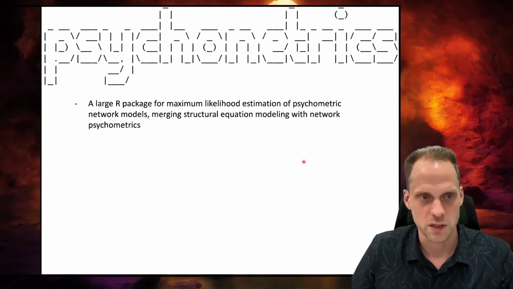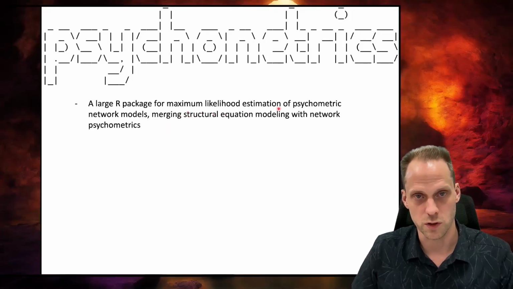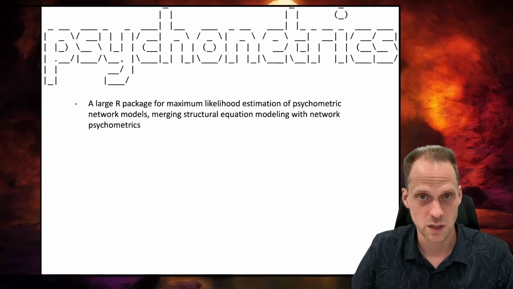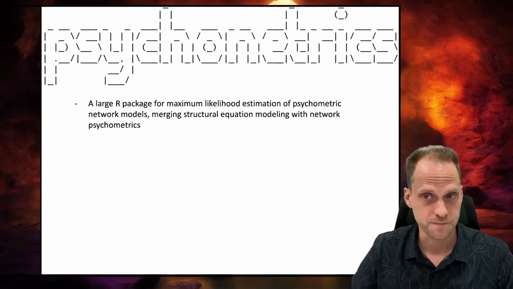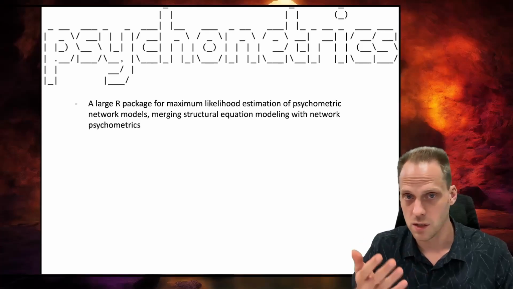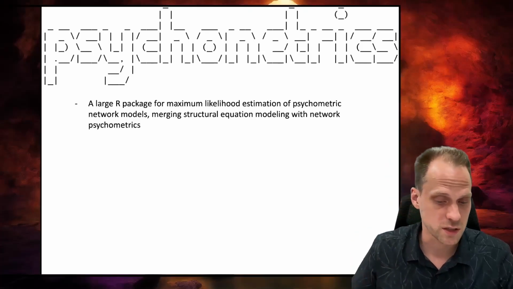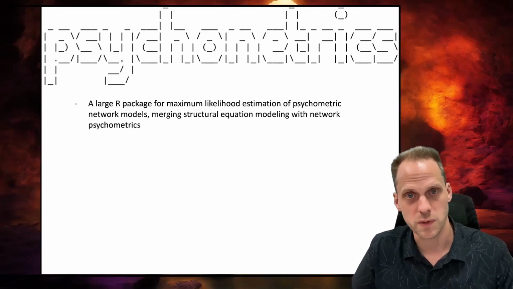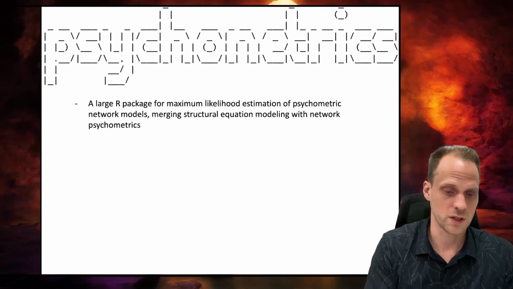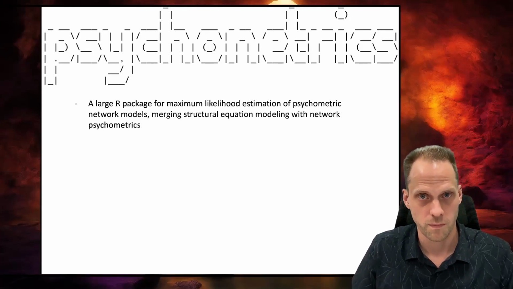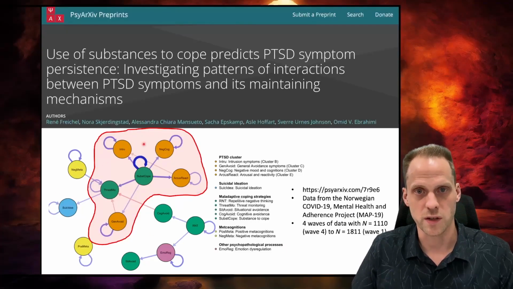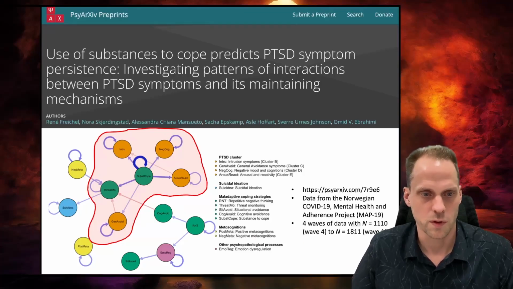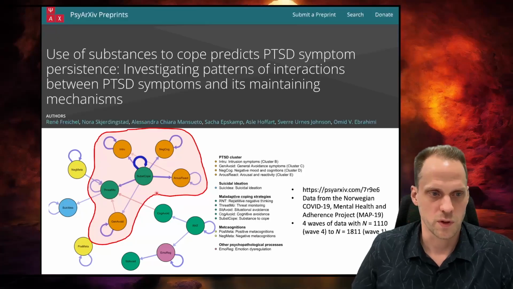And mainly what it does, it allows you to do things that we can do in structural equation modeling with network modeling. So if you know structural equation modeling or confirmatory factor analysis, you know there's quite a lot of things we can do in SEM, like model search, model selection, modification indices, handling missing data, measurement invariance testing, latent variable modeling, measurement error, things like that. Because of this package, we can now also do that for network modeling. And this model is actually a variant of what we call the random intercept cross-lagged panel model, that we use structural equation modeling for, but then with more networks in there.